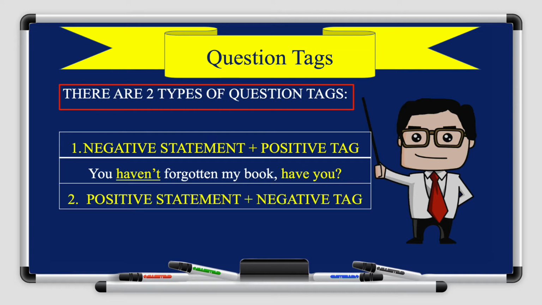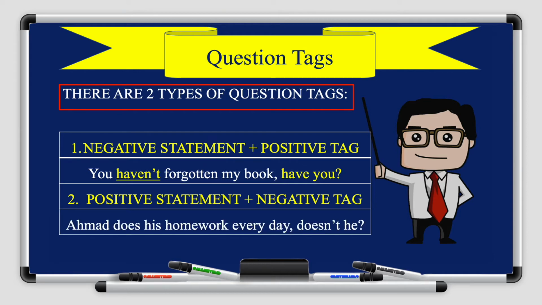The next type of the question tags are the positive statements. Imagine if the sentence is in the positive. What does the question tag have to be? If it's in the negative, it's in the positive. What about if it's in the positive? It has to be in the negative, of course. If you look at this example right here, Ahmed does his homework every day. How do you change it? The word does, you simply put it into the negative and it becomes doesn't he. It's as simple as that.